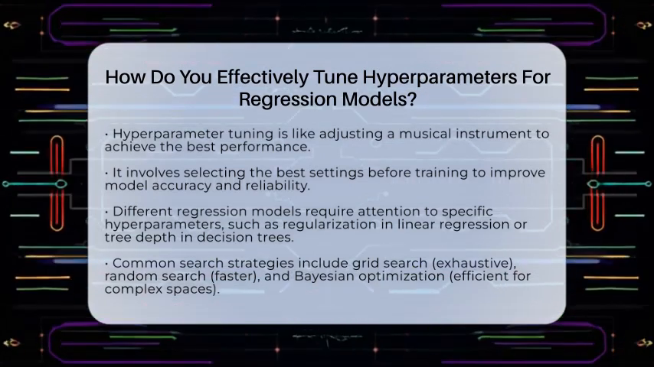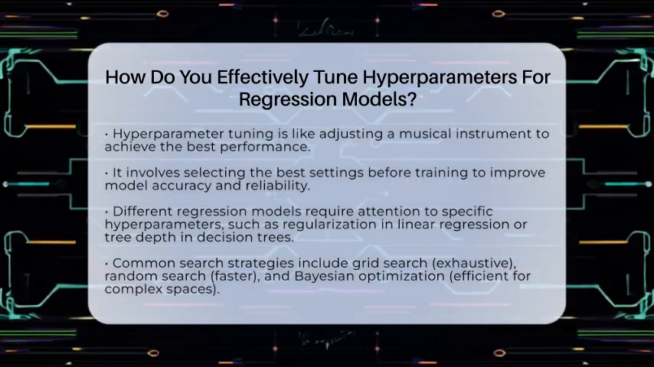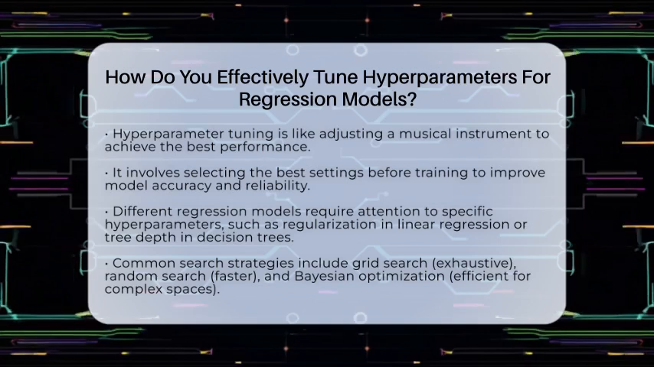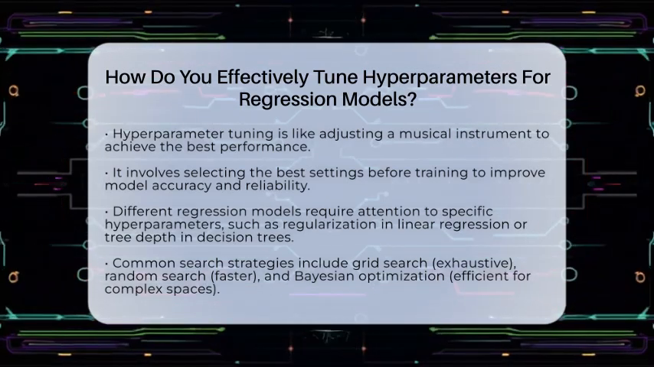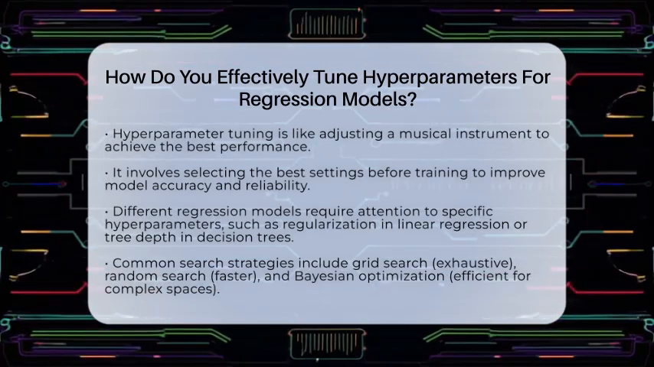Hyperparameter tuning is the process of choosing the best set of parameters that are set before training begins. These parameters control how the model learns and how well it predicts. When done correctly, it boosts accuracy, helps the model generalize better, and makes it more reliable.